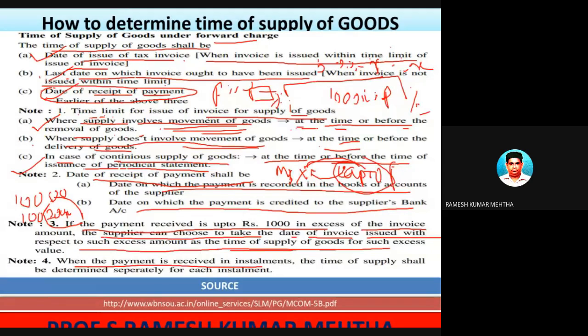When the payment is received in installments, the time of supply shall be determined separately for each installment. Okay, for example, one guy has supplied some 5 lakh rupees worth of goods, and the payment is received in 10 installments of, for example, 50,000 rupees. So different dates are there. So when the payment is received in installments, the time of supply shall be determined separately for each installment. So these are different dates, different installments. So for each installment, we will separately find out the time of supply.